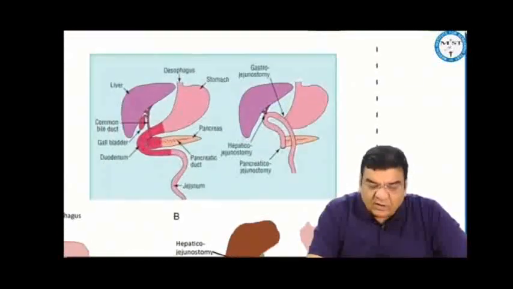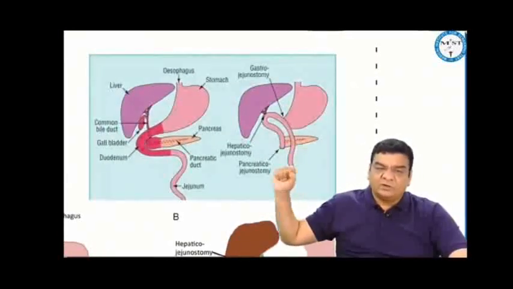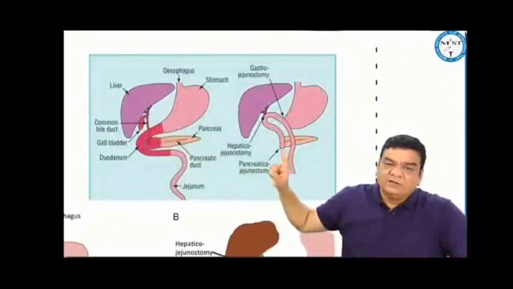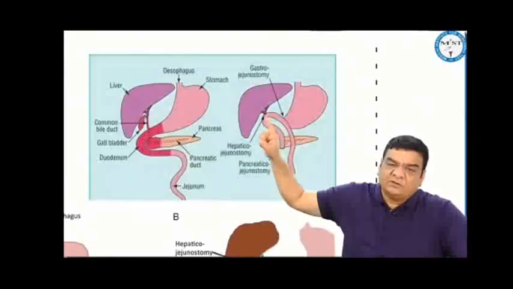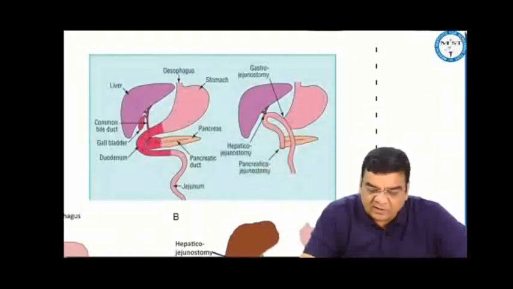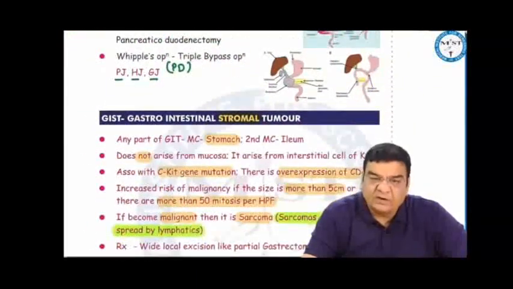Earlier, we were not able to preserve the pylorus, so that was the classical Whipple's operation. We removed the head of the pancreas, the duodenum along with the pylorus, the common bile duct, and the gallbladder. So we were connecting the jejunum with the pancreatic duct, that is pancreaticojejunostomy, the common hepatic duct with the jejunum, hepaticojejunostomy, and the stomach with the jejunum, gastrojejunostomy. This is a triple bypass or classical Whipple's operation, but now it has been modified because we can save the pylorus, and that is the pylorus preserving pancreaticoduodenectomy.